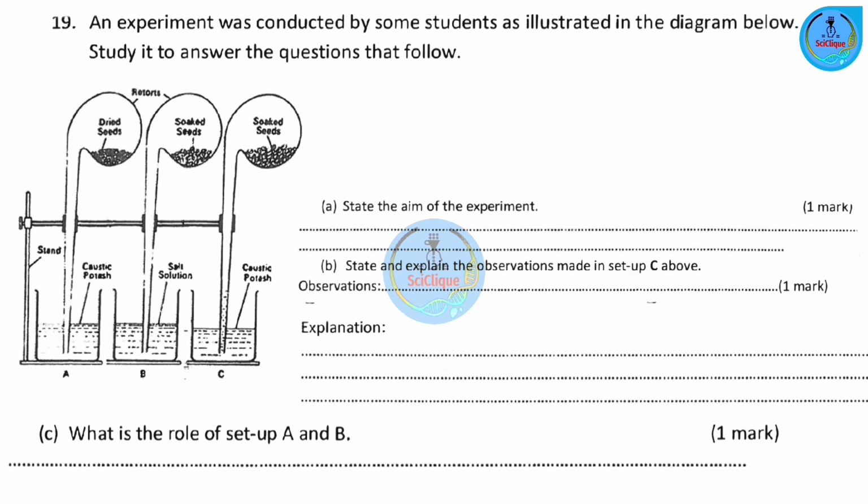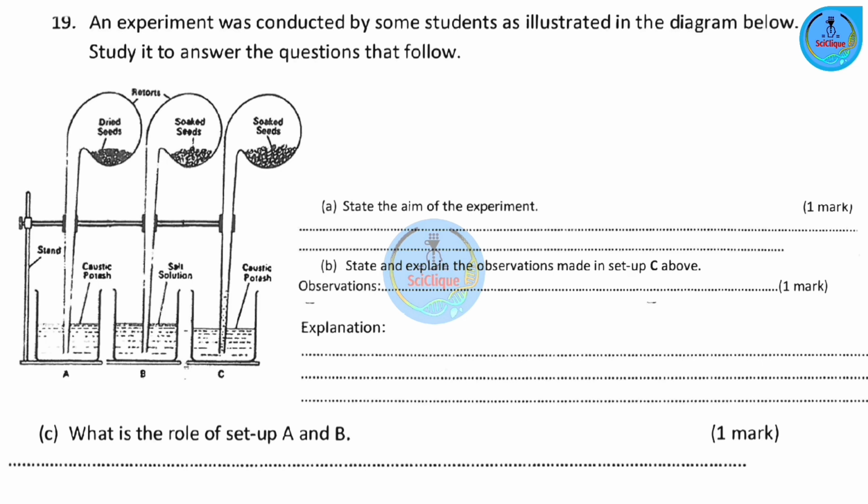Okay, so let's look at our setup. We have 3 retort flasks. If we look at A, it contains dried seeds. These have been placed in a solution of caustic potash. By the way, caustic potash is potassium hydroxide. B, you have soaked seeds placed in a salt solution. And C, again, you have soaked seeds, but in this case, they have been placed in caustic potash.